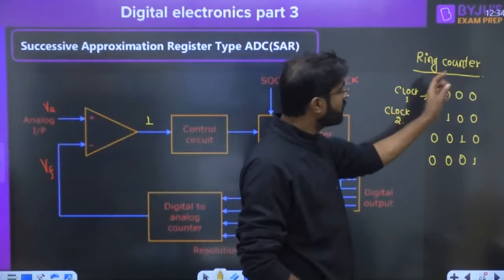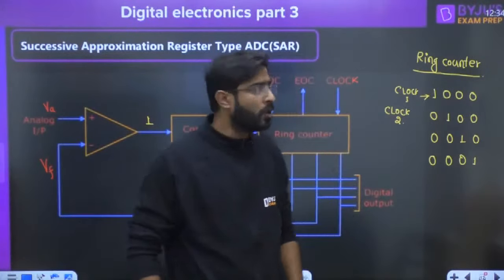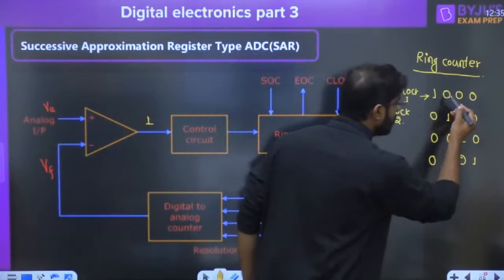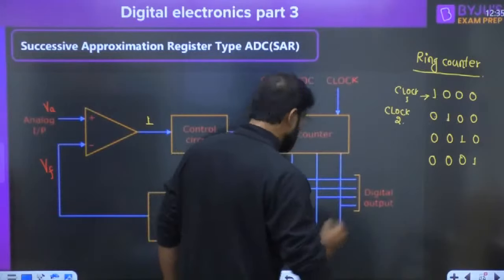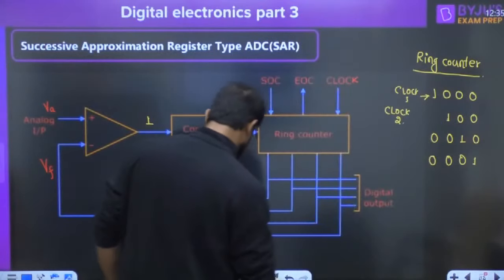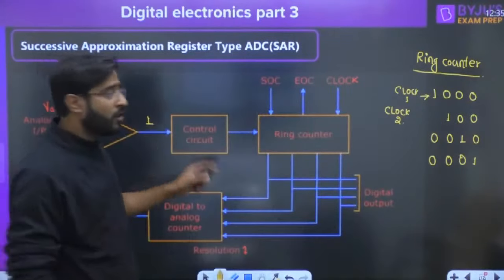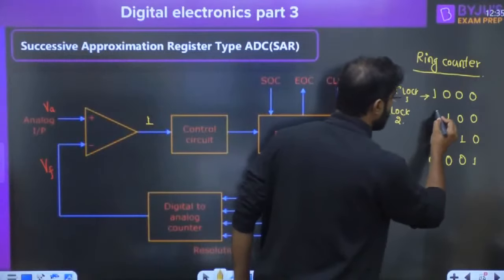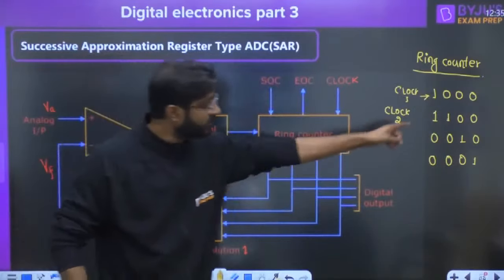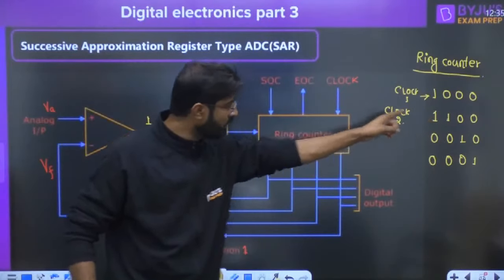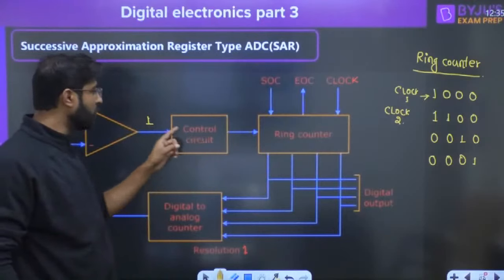Then the control circuit will ask the ring counter what it wants to do. The ring counter will say, I want to make this 0 to 1 and this 1 to 0. But as the control circuit has the input 1, it will say to the ring counter, I will not let you make this 0. I have to hold it. Why is it holding the previous one? Because the control circuit has the input 1.